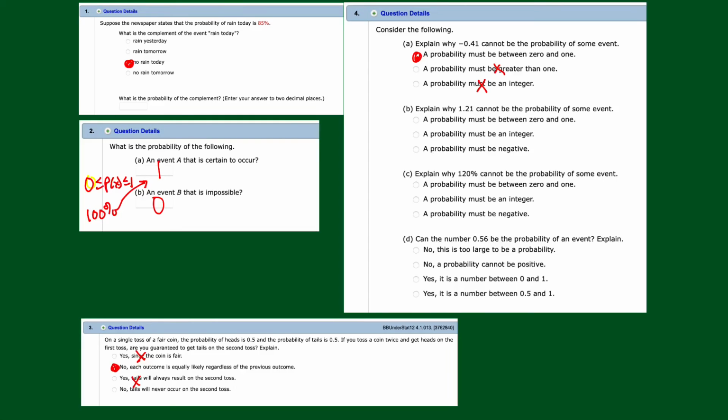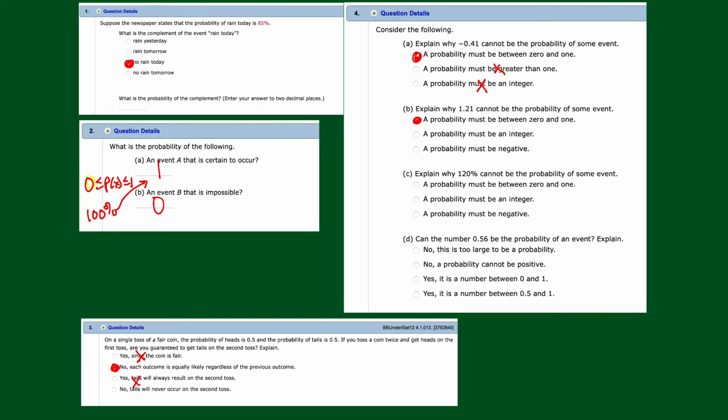What about the second part, B? Explain why 1.21 cannot be a probability. Well, the same reason. Probability is a number between 0 and 1. What's the first part here? A probability must be between 0 and 1. I'm going with that. What's this? Must be an integer? No. Must be negative? No. Boy, they're stretching for some answers here.